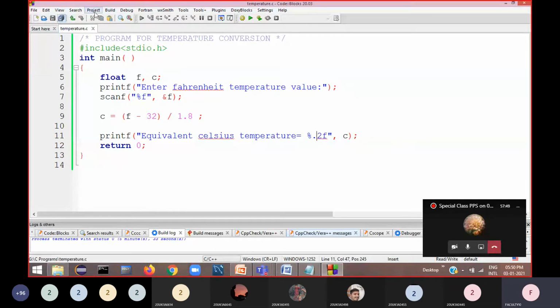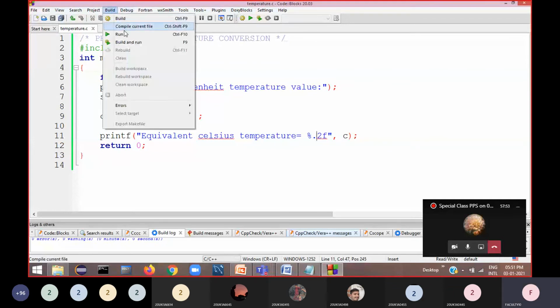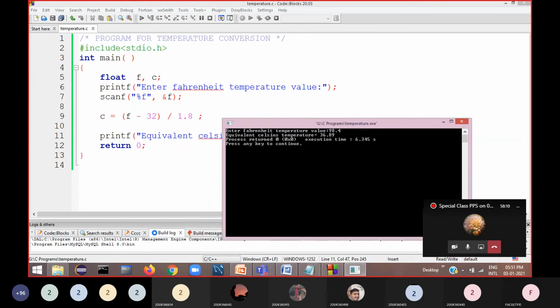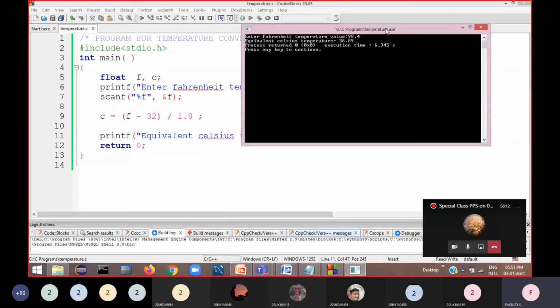Now you can see the execution of this. Enter temperature value, 98.4, I enter. Now you can see here, it prints C as 36.89, restricted to only 2 decimal places.